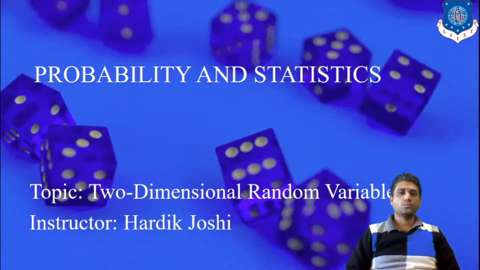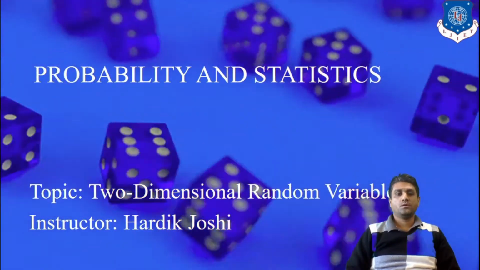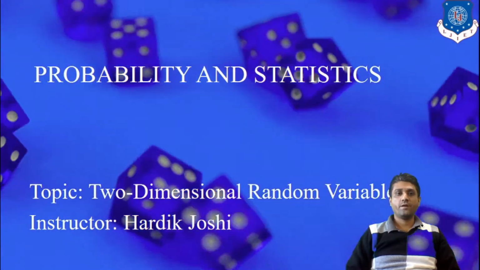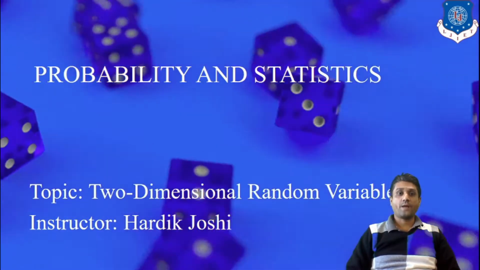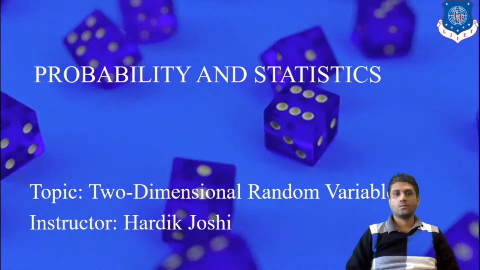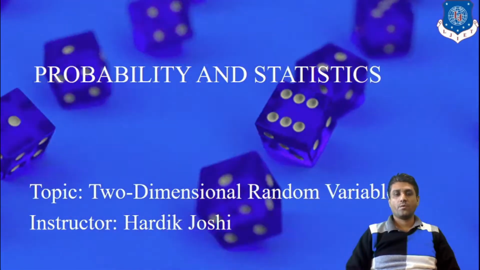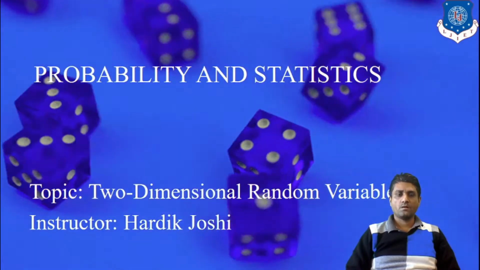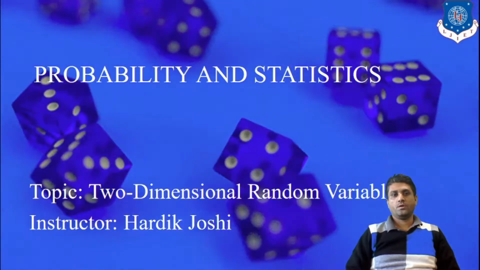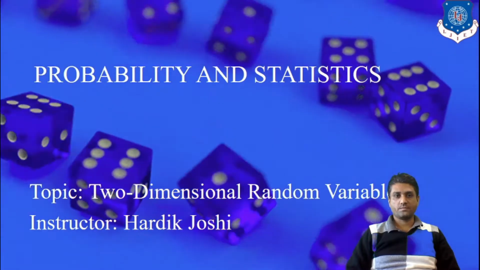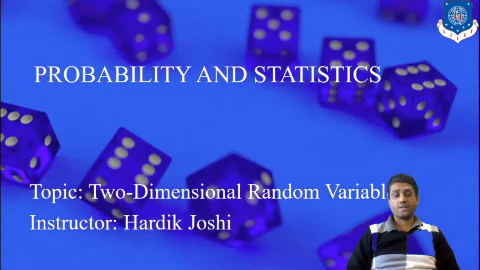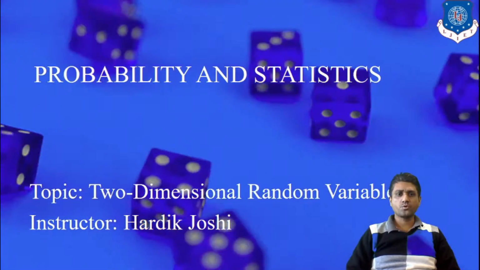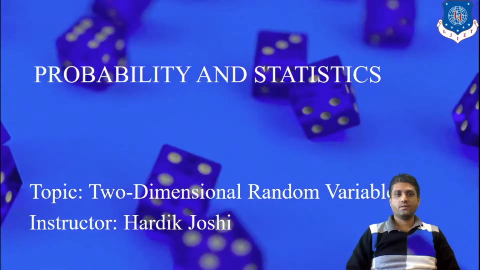Now, up to this stage, we have studied the random variable and types of random variable, but we have restricted everything to one dimension. Now, we have to include one more dimension. So, precisely in this lecture, we will study two-dimensional random variable.